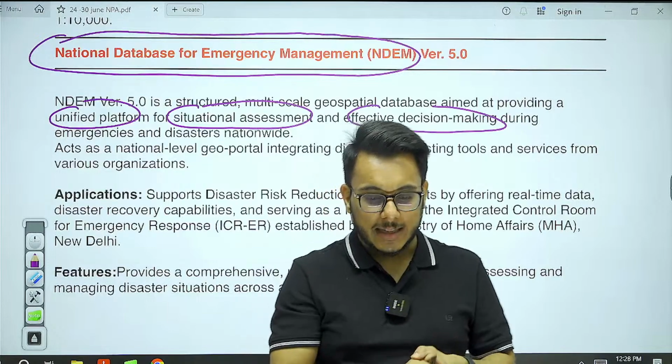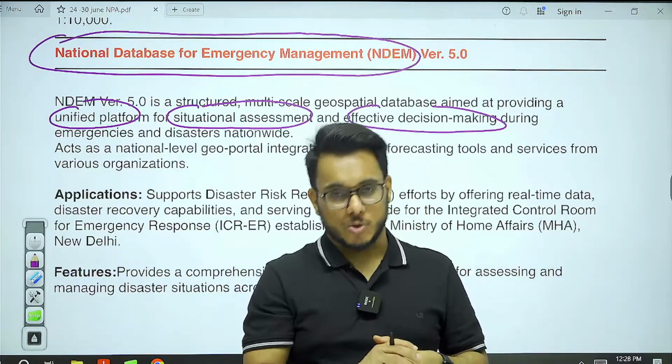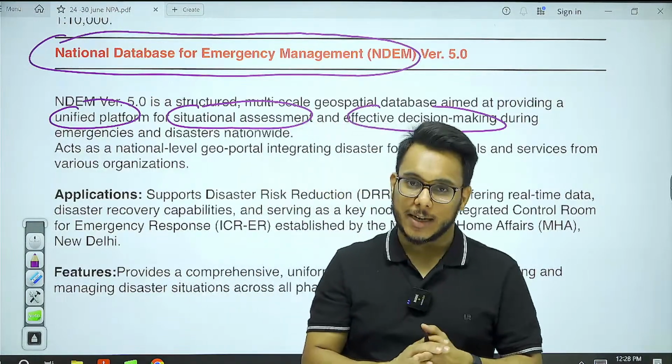Sir, will there be any other ethics batch for the crash after the crash course? We might plan for a foundation batch also for ethics. I'll let you know on the Telegram group.